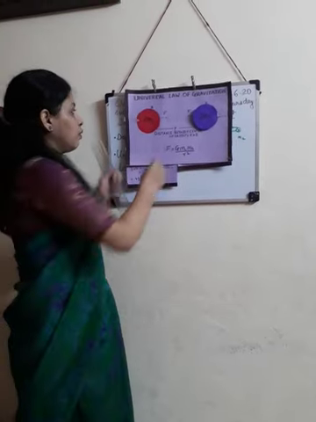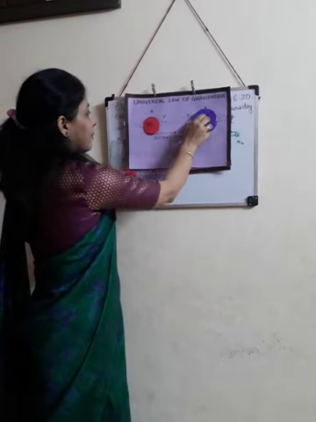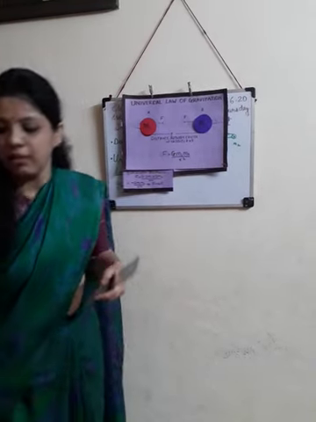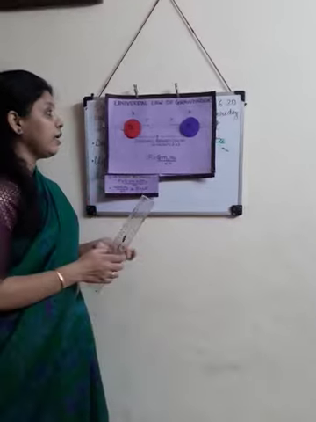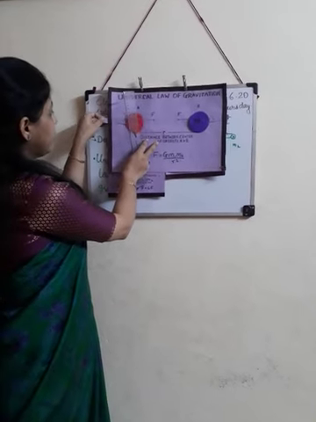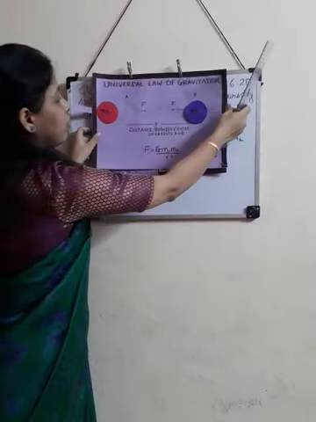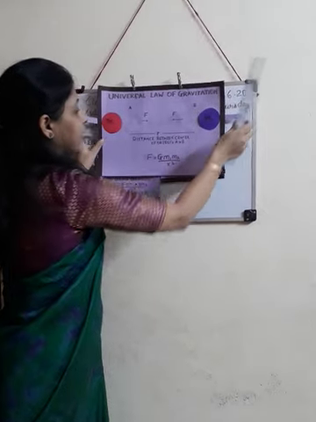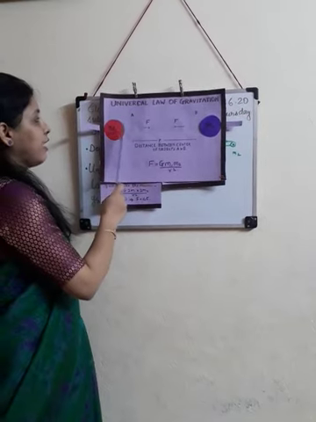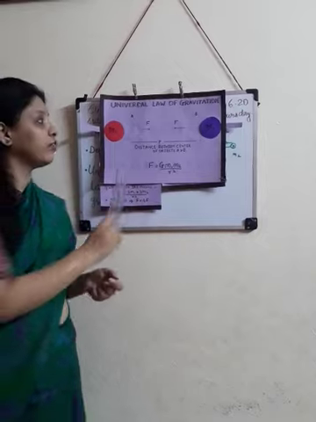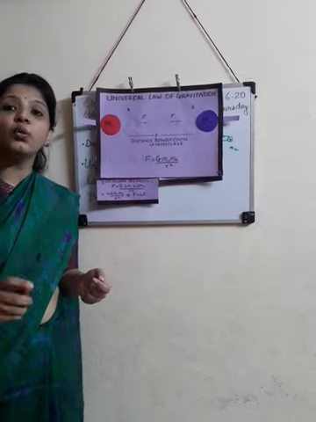Okay. Now let's see what happens if we increase the distance. Now I increase the distance. Let's say the distance between the objects now is 2r.